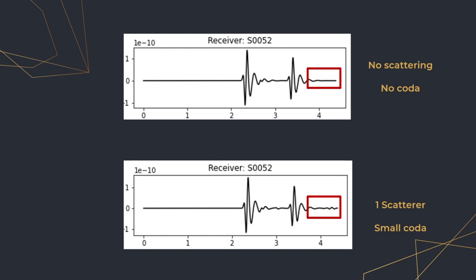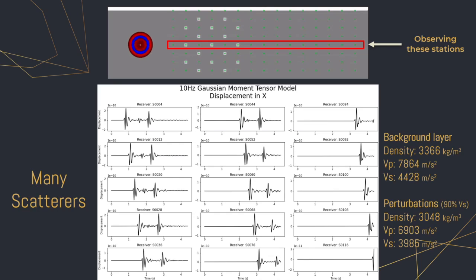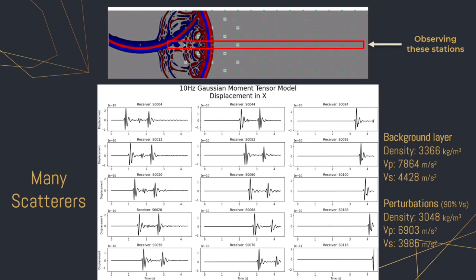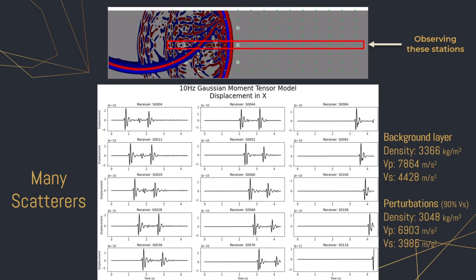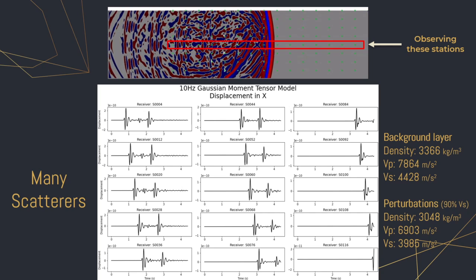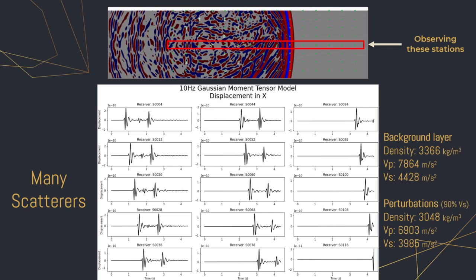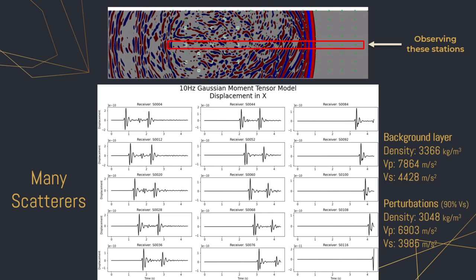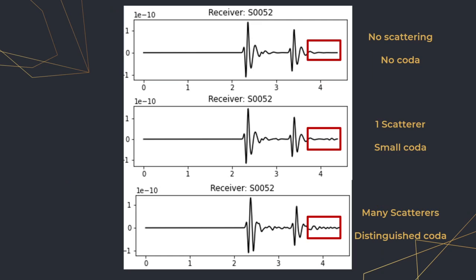Now, here we can definitely see the effects of scattering beginning to take shape in the form of that developing coda, even though it's very small. Now we have numerous scatterers in an offset fashion for a total of 17. And this coda is much more obvious from these seismograms, which again means that we're achieving the goal for this experiment. And given that the presence of the coda for these 17 scatterers is so much more noticeable than a single scatterer, it's easy to conceptually extrapolate from here on how we'd like to continue approaching these experiments and what we'd be aiming for. And just to make it completely explicit, what we're aiming for in these initial experiments are the presence of strong coda, which we can clearly see building up.